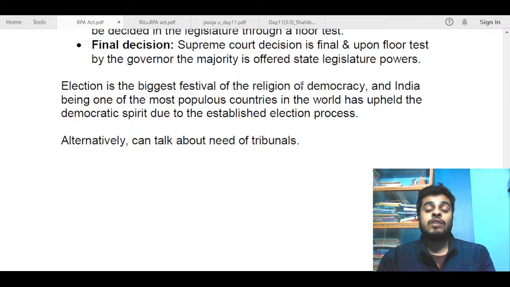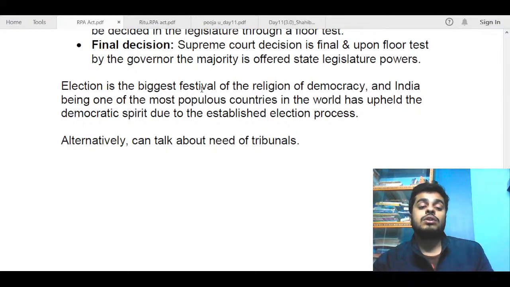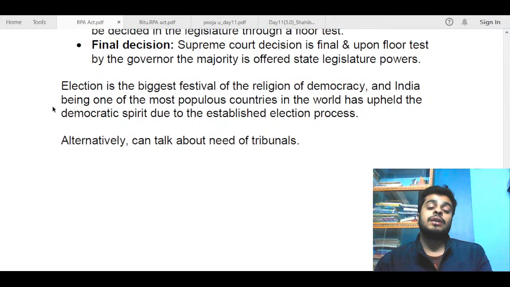But India is one of the bright shining lights of democracy, considered so by most people around the world. So I have tried to portray a positive picture that due to such acts and rules, elections are happening pretty regularly and religiously, and that has helped us keep our democratic spirit alive. You could have mentioned that in the conclusion.